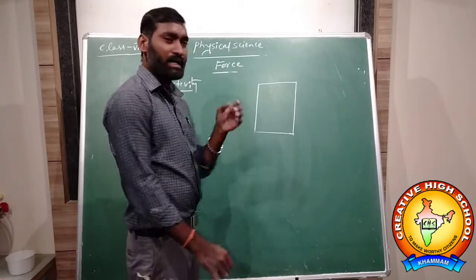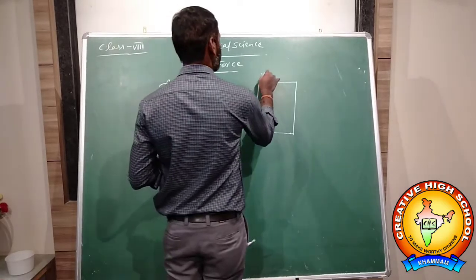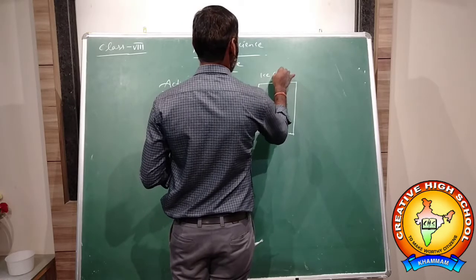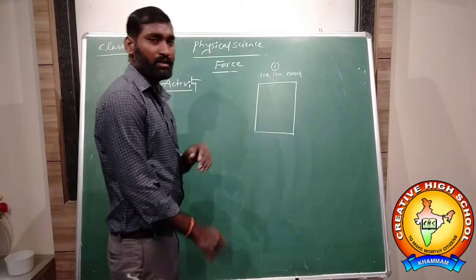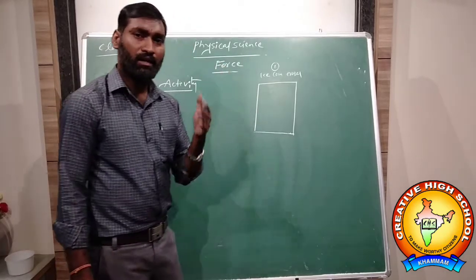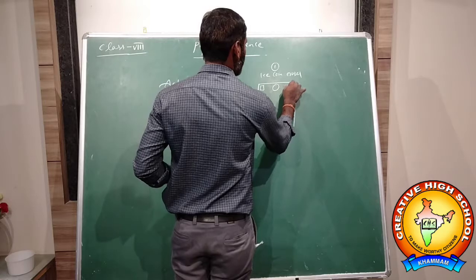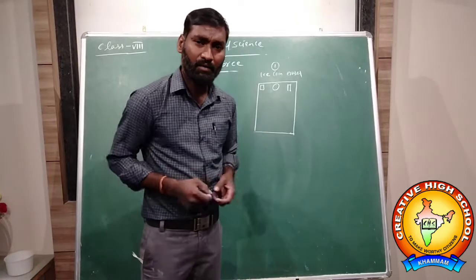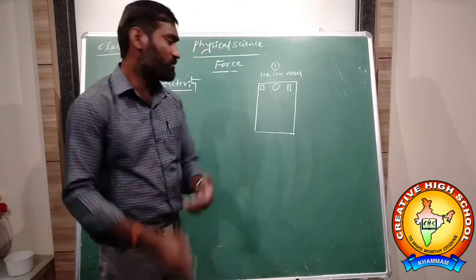Now take three items: an ice cube, a one rupee coin, and an eraser. Place the three on the plank and release all three substances at a time. Which one will move forward? Which will come down faster?